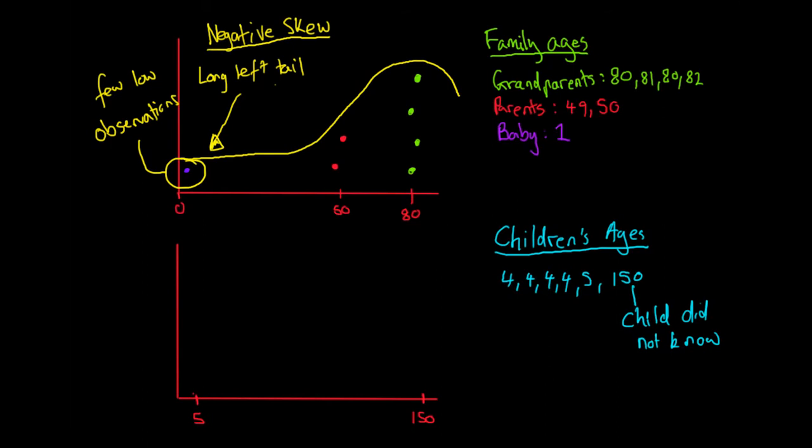So if we want to draw this on, we'll see that we've got one child who was 4, 2 who are 4, 3 who are 4, 4 who are 4, one child who is 5, so put that next to it, and then we got this one child all the way out here who thinks he was 150 years old.